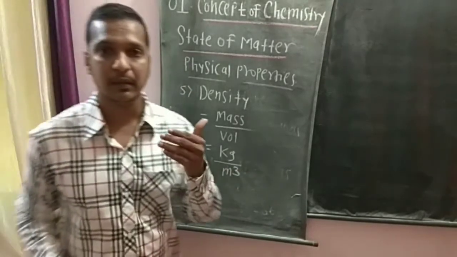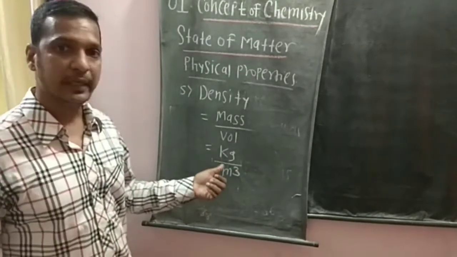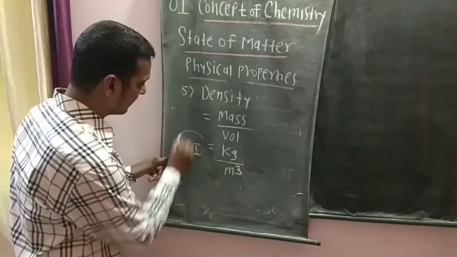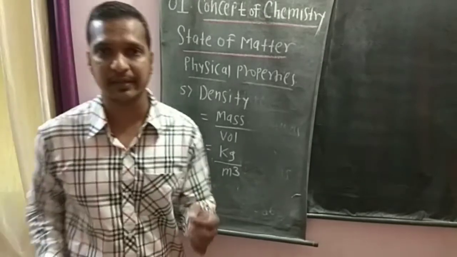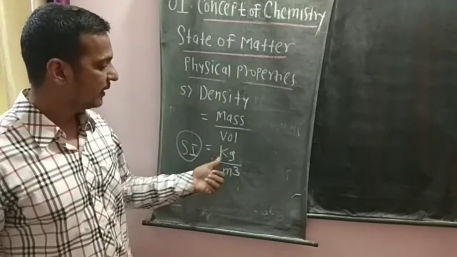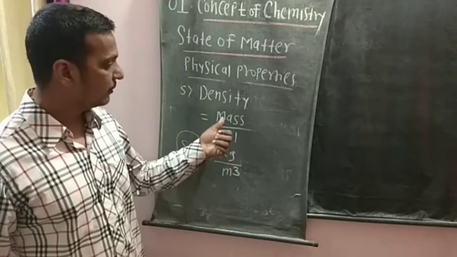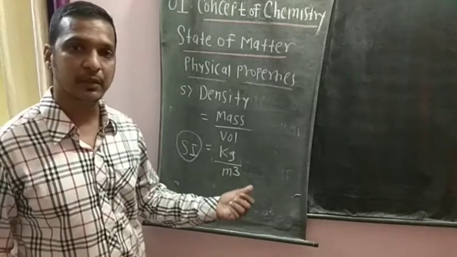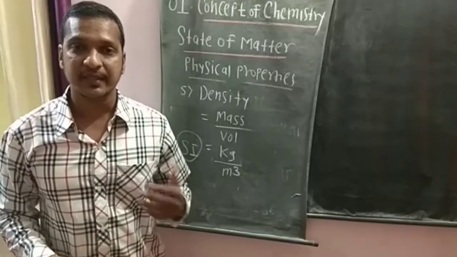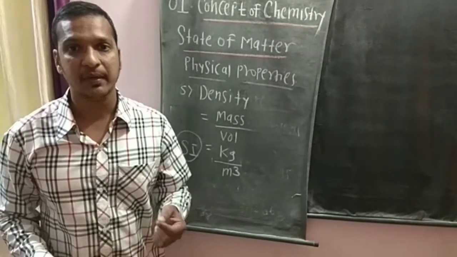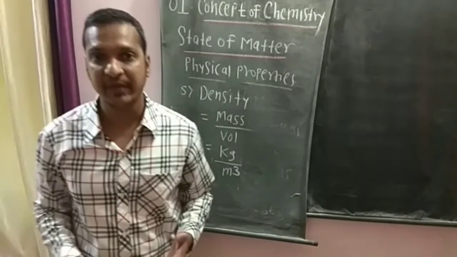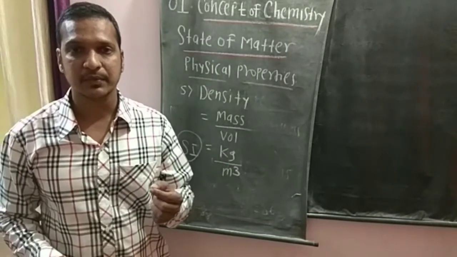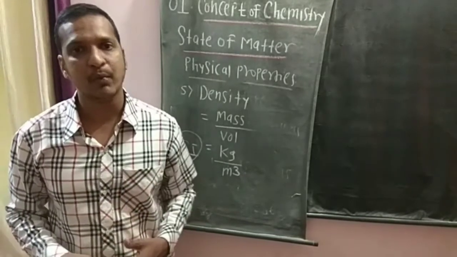So the SI unit of density is kg per meter cube. SI means System International. Why kg per meter cube? Because the SI unit of mass is kilogram and the SI unit for volume is meter cube. Density of the substance is defined as mass of the substance divided by volume of the substance.